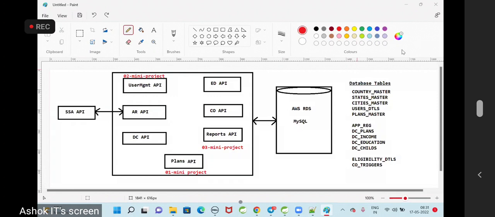Yeah, Mohit, what is your doubt? Sir, in the User Management API, won't we use JWT tokens and so on? Security I will explain, sir. Currently there is no security here. We will configure the security. We will discuss how to configure security and how to develop a gateway for that. I will explain that concept.